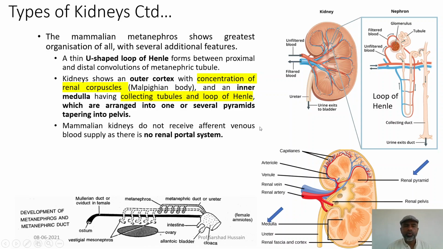The mammalian kidney does not receive afferent venous blood supply, as there is no renal portal system, because in mammals there is no special blood supply to the kidneys. The renal portal system is the special blood supply to the kidney. So, it is not present over there. So, they do not have the afferent venous blood vessels, as we have studied in the previous cases.